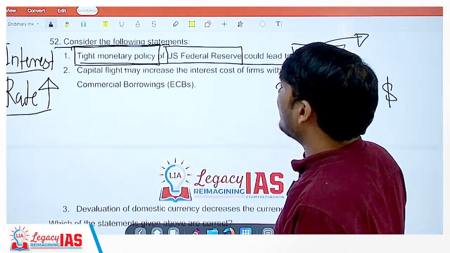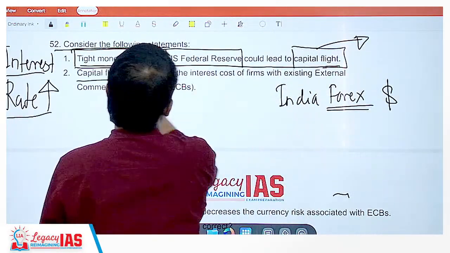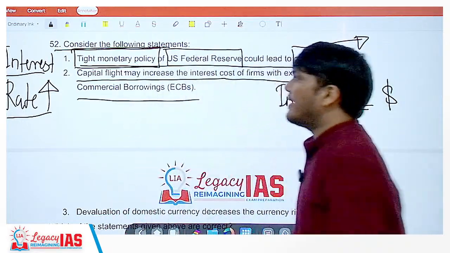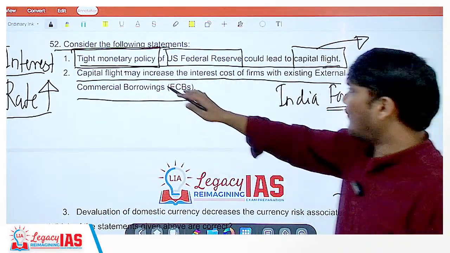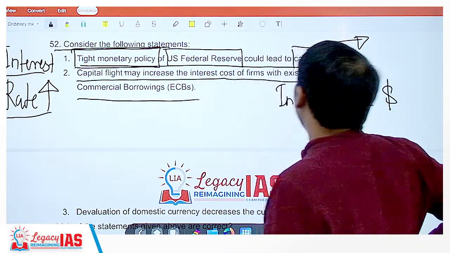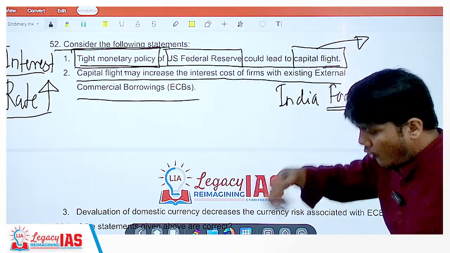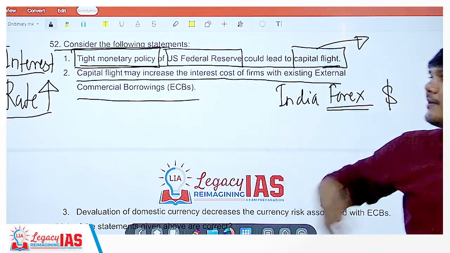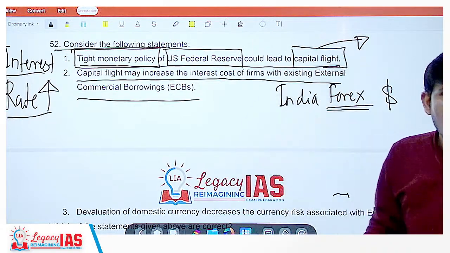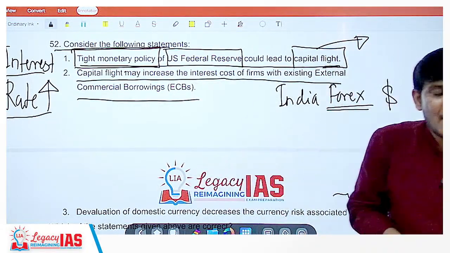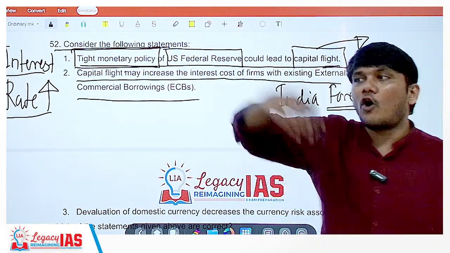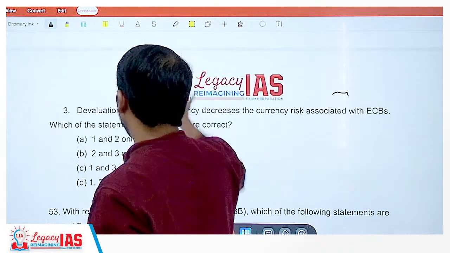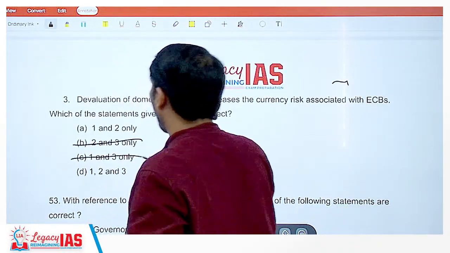Okay. What about statement 2? Capital flight may increase the interest cost of firms with existing external commercial borrowings. Yes. If you have already taken the loans, those will become costlier, because now there is a lesser amount of capital in the Indian economy. It has gone out. So that would become costlier. 1 is correct, 2 is correct. So this option is gone, this option is gone.